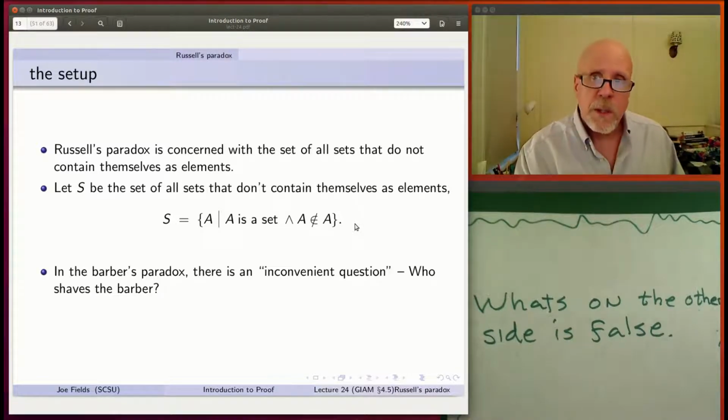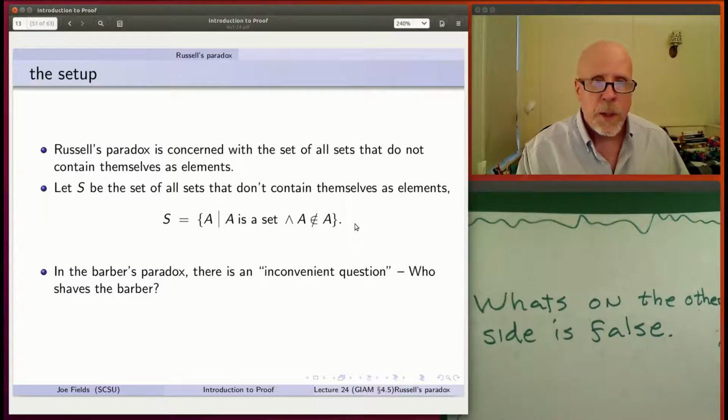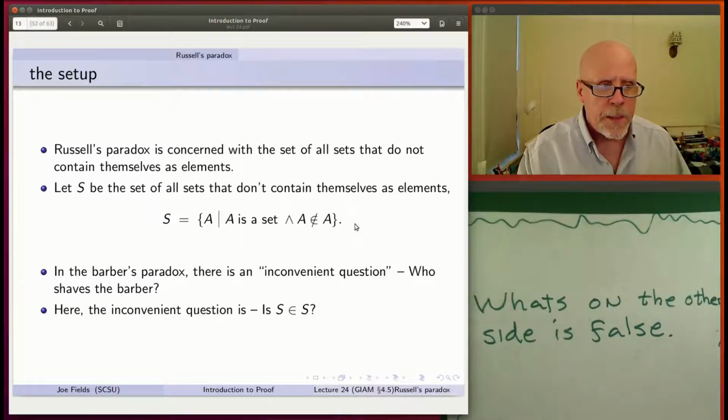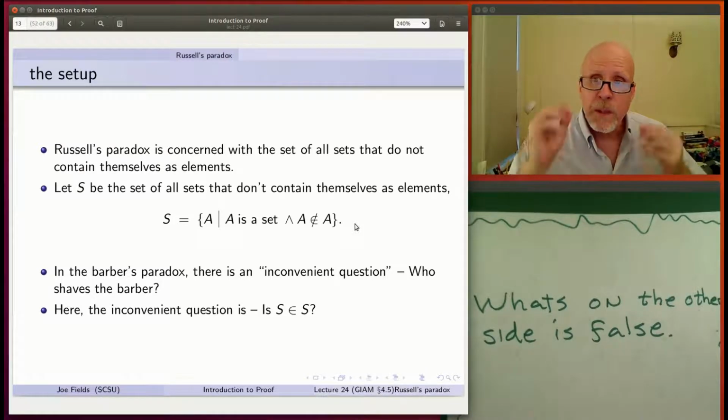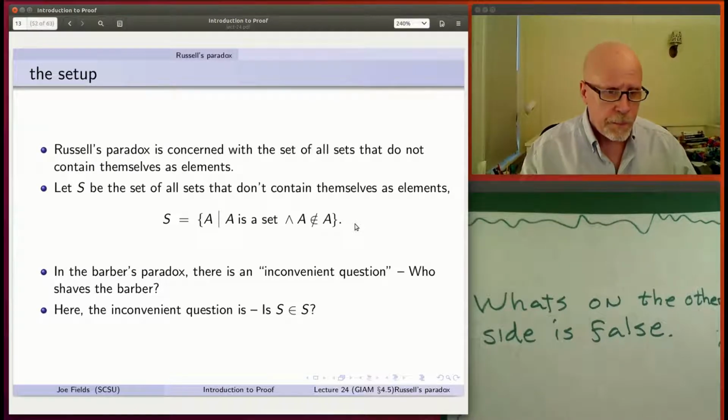Okay, but there's this inconvenient question that they asked in the barber thing: who shaves the barber? What's the Russell's paradox version of that? It's this. Is the set S an element of itself? In other words, apply the same condition that's in the definition of it to itself. Self-reference is often a great way to come up with a paradox. So is S in S?